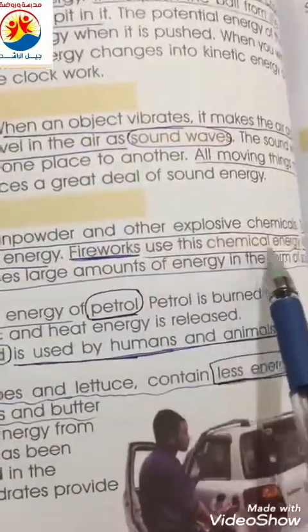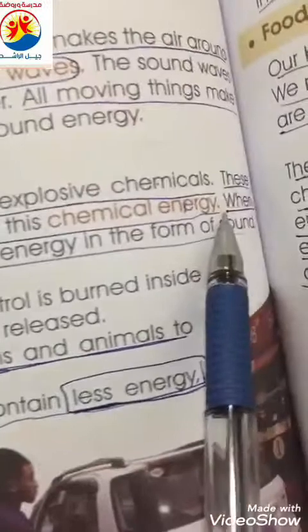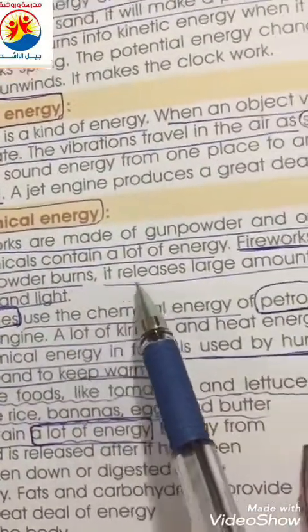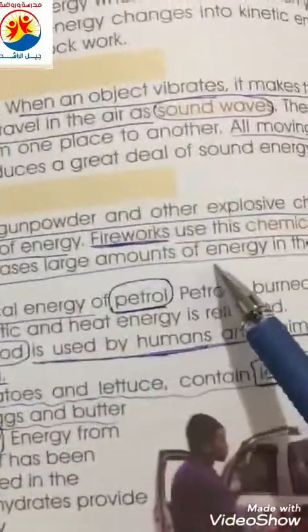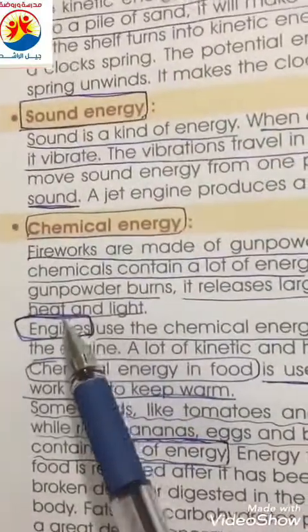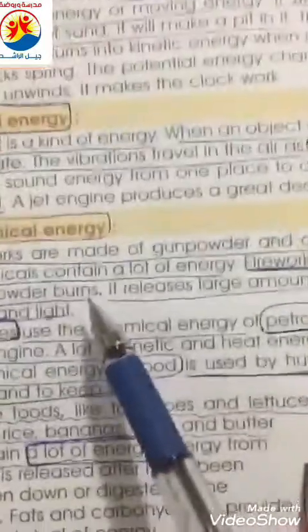Fireworks use chemical energy. When gunpowder burns, it releases large amounts of energy in the form of sound, heat, and light.